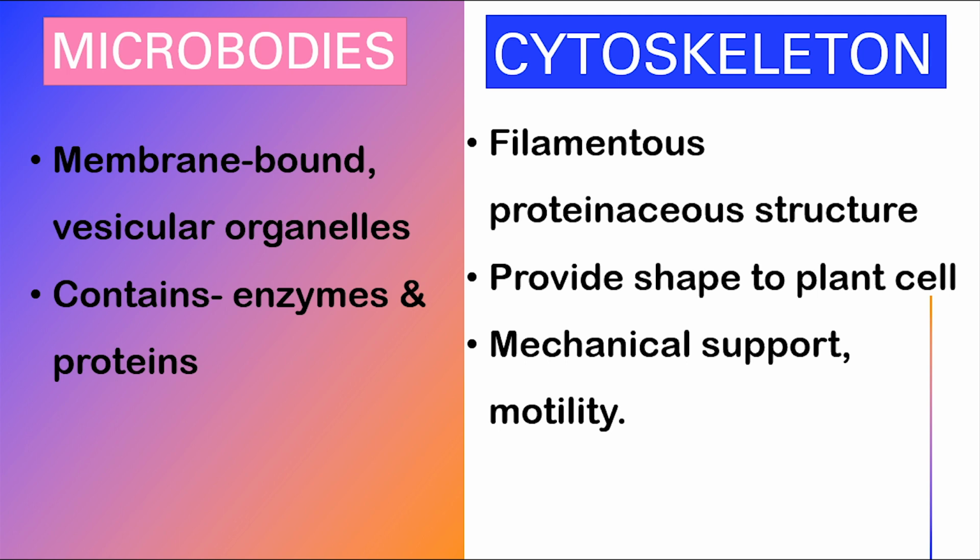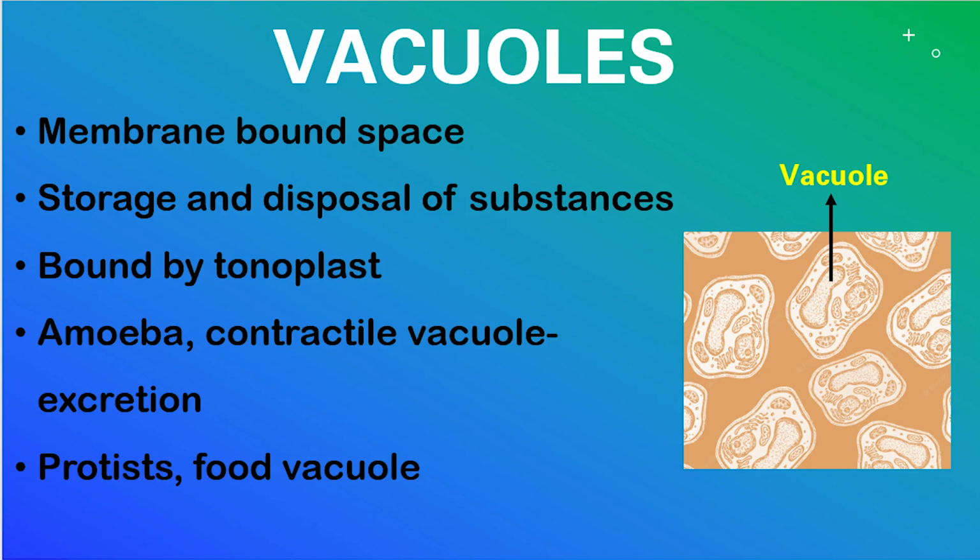The microbodies. These are membrane-bound, minute vesicular organelles found in both plant and animal cells. They contain enzymes and proteins. The vacuoles. The vacuole is a membrane-bound space that is found inside the cytoplasm. That space is filled with a fluid. They are bound by a single membrane called tonoplast.